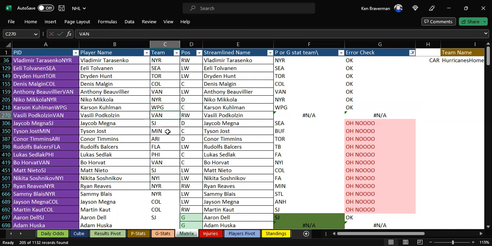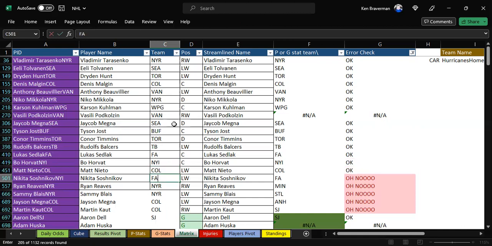Carson Coolman is now a Winnipeg Jet. This guy hasn't played yet. Megna is on Seattle. Tyson Jost is on Buffalo. Connor Timmins on Toronto. Rudolph Balcers is on Tampa Bay. Lucas Sedlak is now a free agent. Bo Horvat is now an Islander. Matt Nieto is on Colorado.